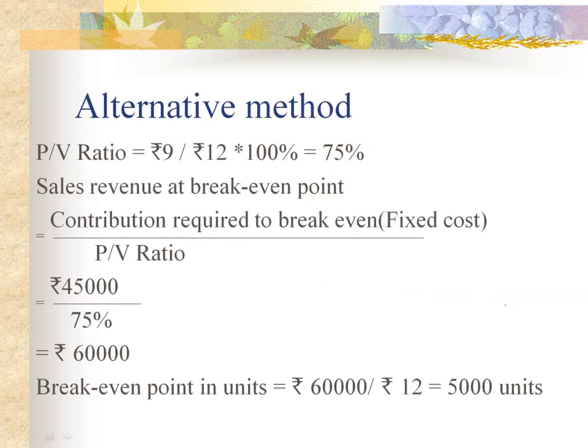Alternatively, we can calculate it with the help of formula. Formula is fixed cost divided by PV ratio that we have discussed earlier. Sales revenue at break-even point, we can calculate it with the help of formula fixed cost divided by PV ratio. We know that PV ratio is contribution upon sales. Contribution is rupees 9 and sale price is rupees 12.